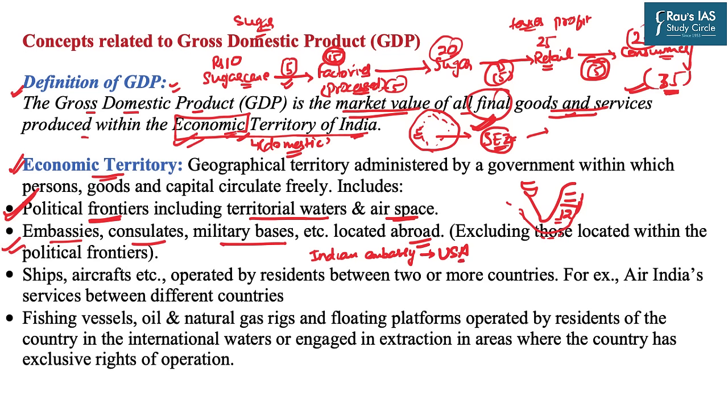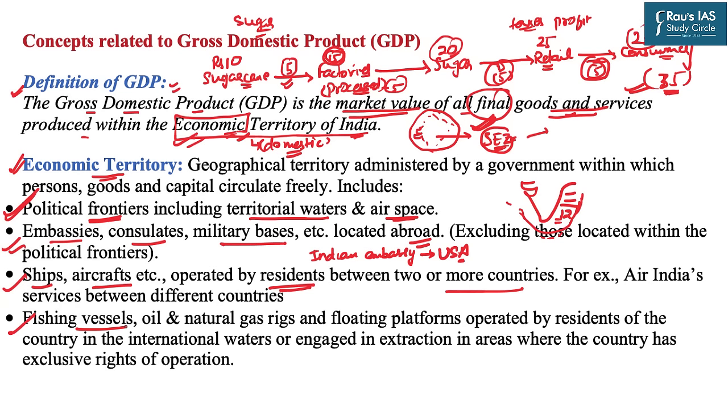And on the same logic, the embassy of USA, which is located in India, will be the part of USA's GDP and not the Indian GDP. Correct? Next is the ships, aircrafts, etc., which are operated by Indian residents between two or more countries. For example, Air India services between different countries will also be part of India's GDP.